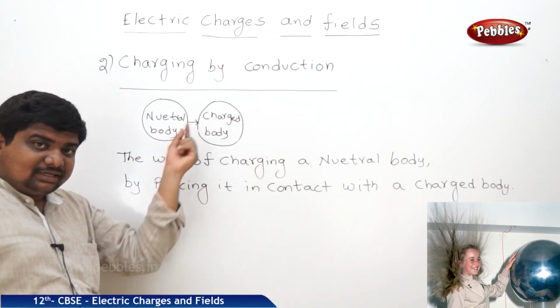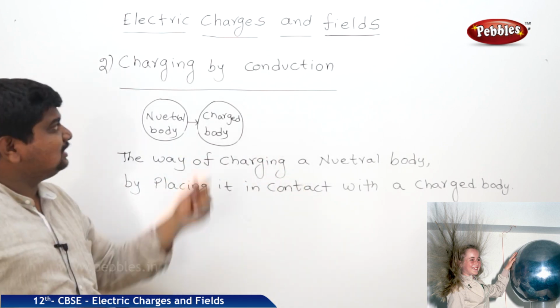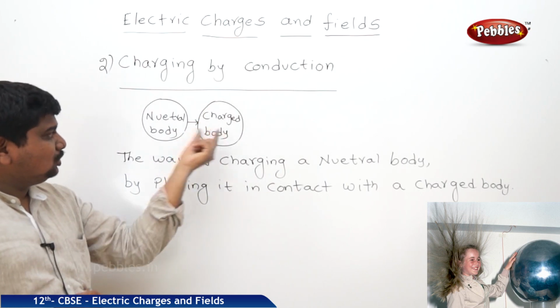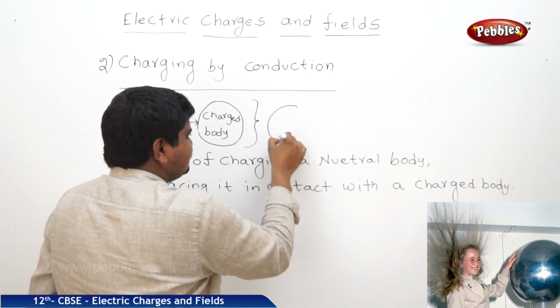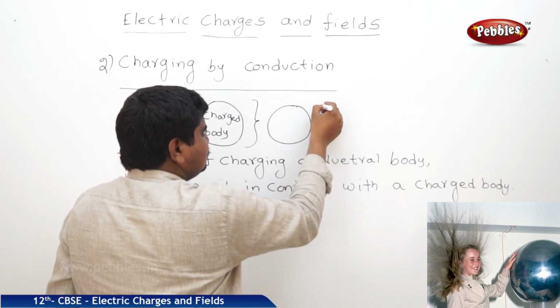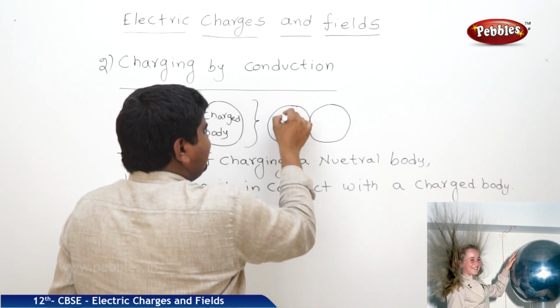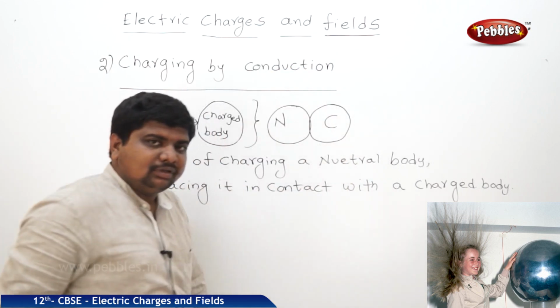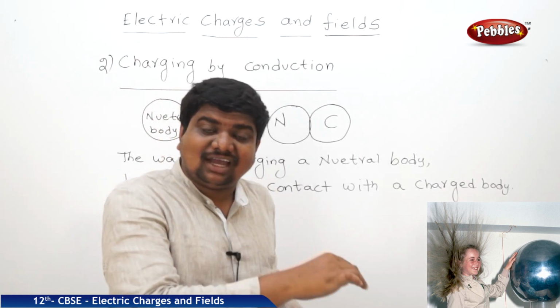There is no contact, they are separated. Induced charge and inducing charge, they are related like this. And here in conduction, source and receiver are in contact. Maybe this diagram can be written like this. Neutral body, charged body.